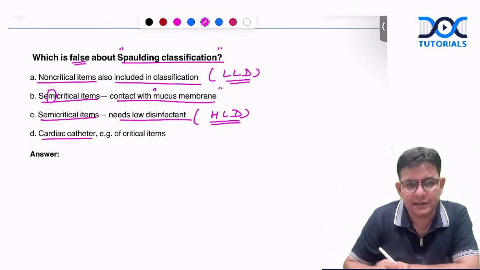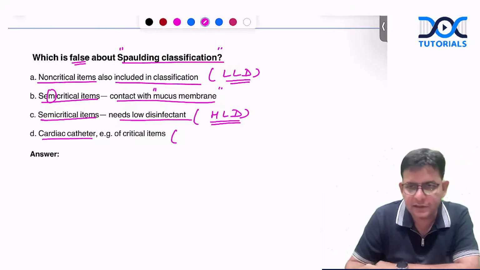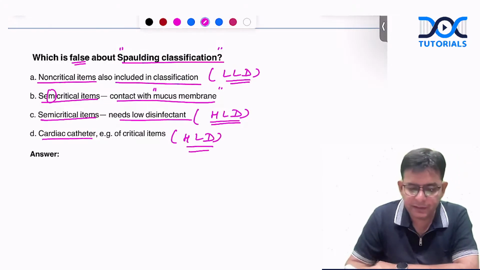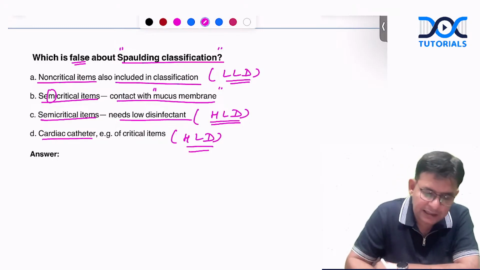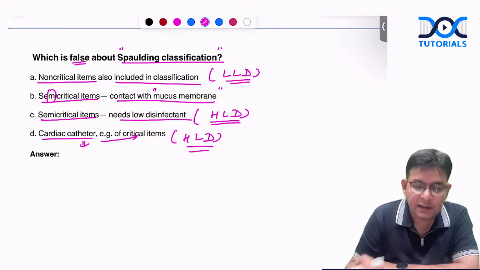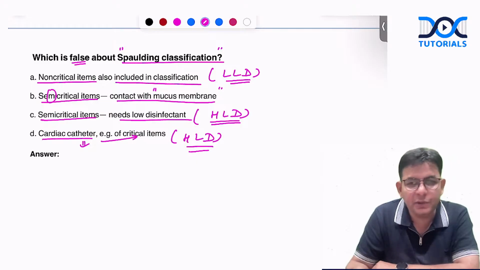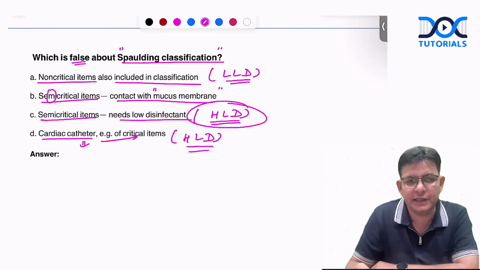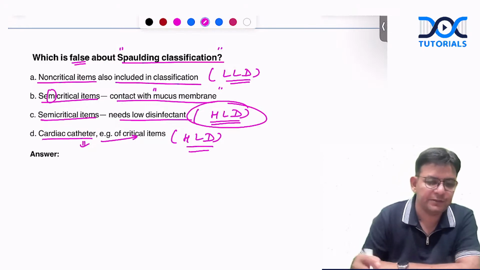And for the cardiac catheters, obviously high-level disinfection is needed because it comes under critical items. Cardiac catheter is coming under what? Critical items, which enter the sterile sites. That is termed a critical item. Semi-critical touches the mucous membrane. But remember, for the semi-critical also, you have to use what? HLD, high-level disinfection. Okay.